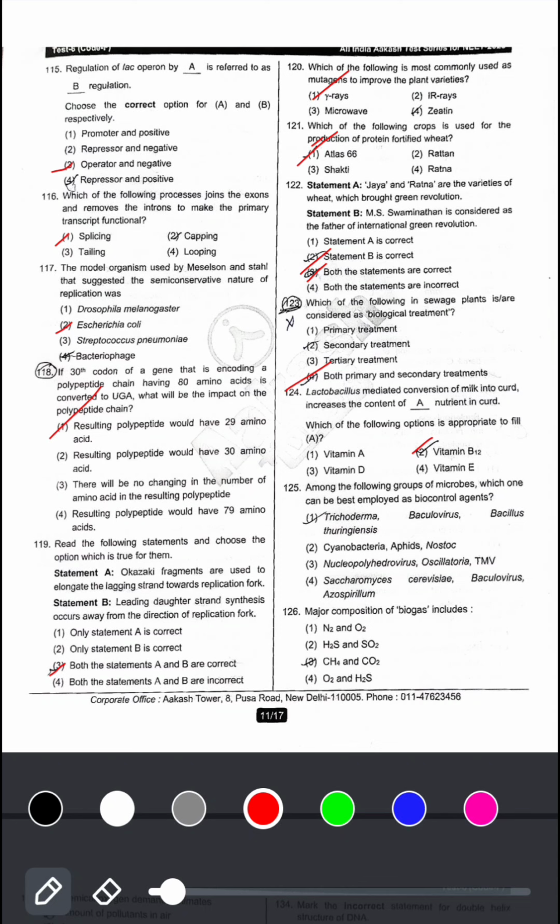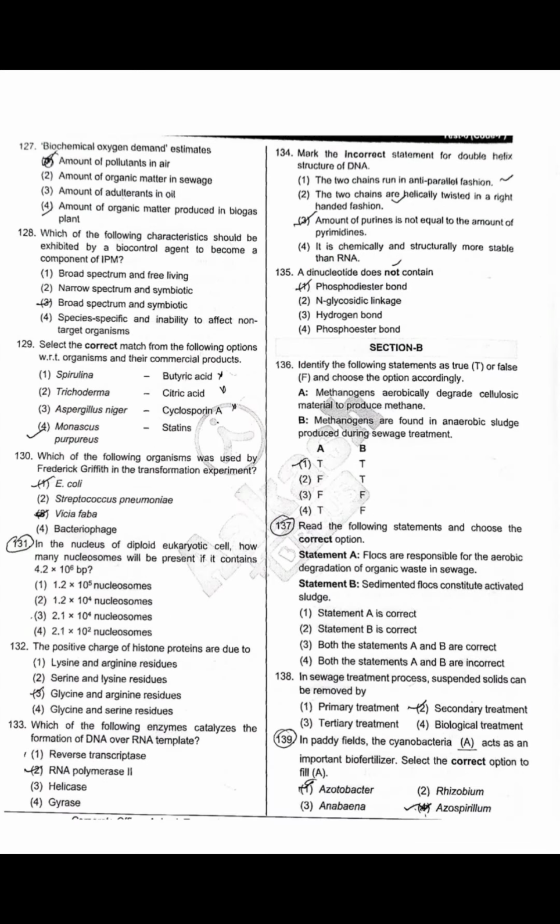Among the following groups of microbes, which one can be best employed as biocontrol agents? Trichoderma, baculovirus, Bacillus thuringiensis. 1 is correct answer. Next, major composition of biogas includes CH4 and CO2.